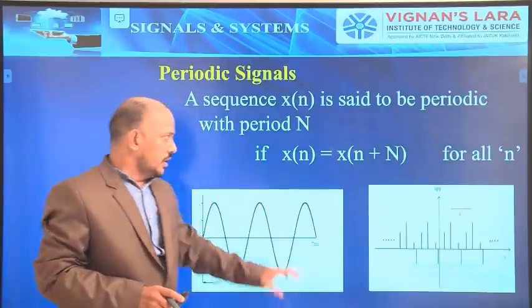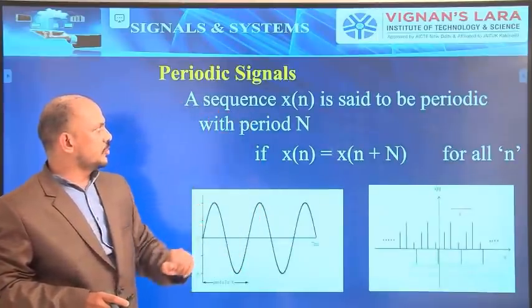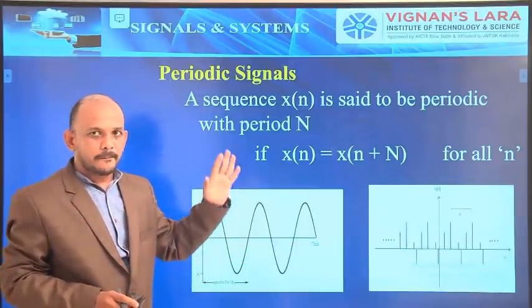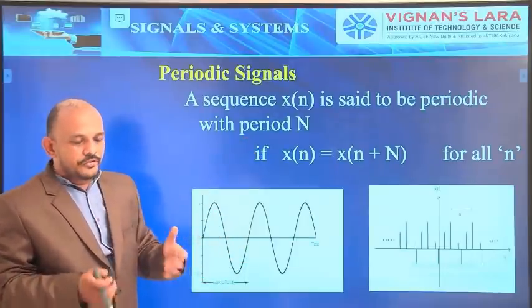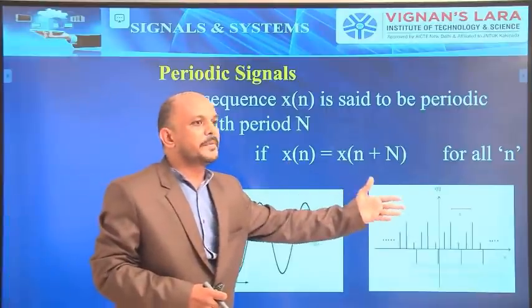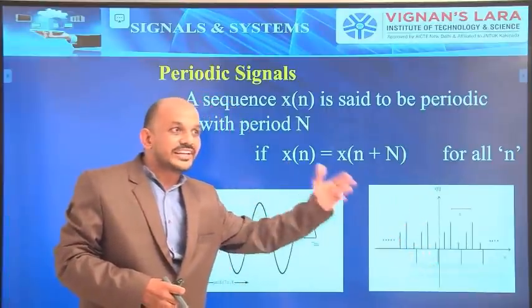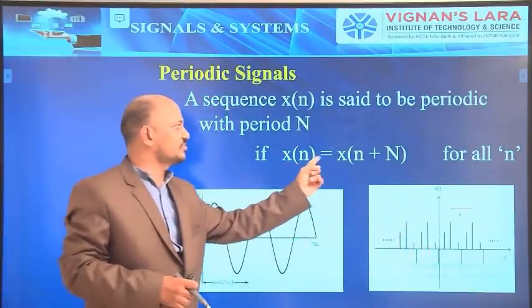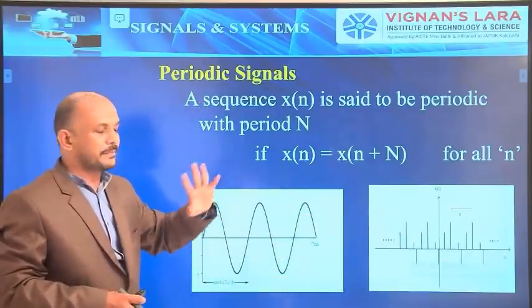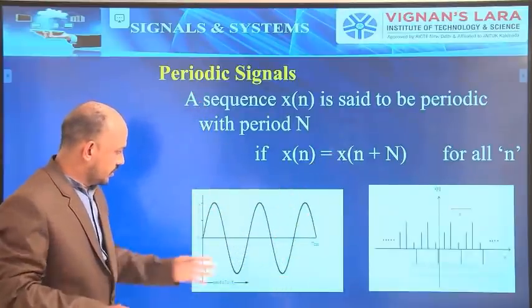Now a sequence x of n is said to be periodic with the period N if it satisfies the equation x of n equals x of n plus capital N for all n. Now coming to the example.